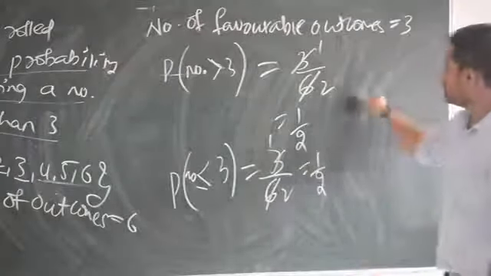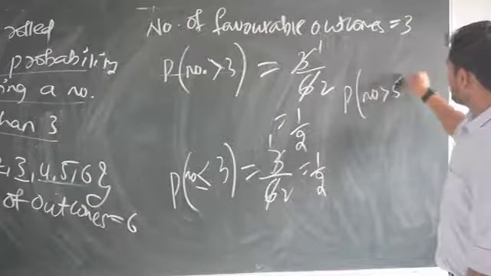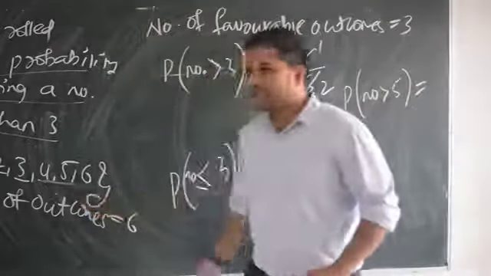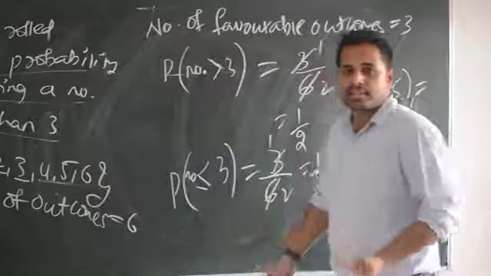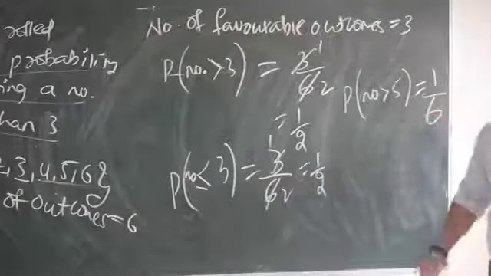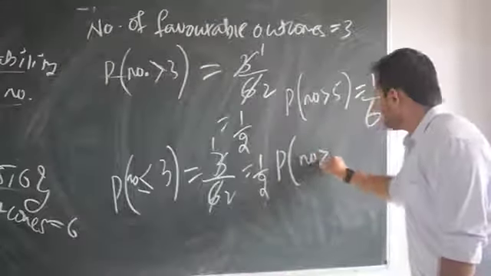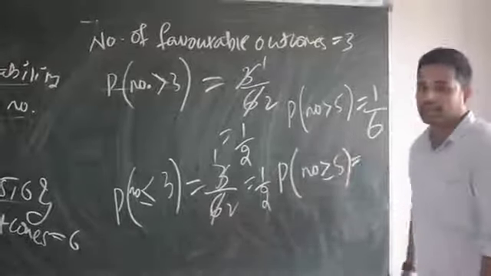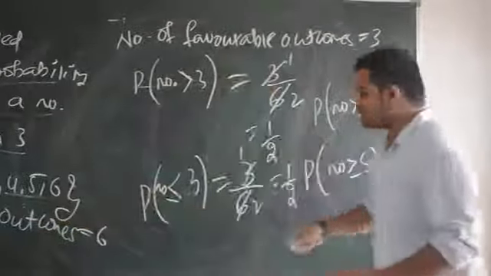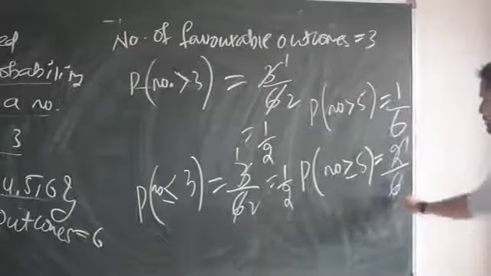Now let me write one more here. Probability of getting a number greater than 5. Try to understand this. Greater than 5 means only one number is there, no 6. Only one favorable outcome is there. So that's why 1 by 6. Are you understanding now? If they are writing probability of getting a number greater than or equal to 5, very important. Greater than or equal to 5 means 5 will also come, 6 will also come. So that's why 2 favorable outcomes, total number of outcomes are 6. So 2 ones are 2, 3s are 6.